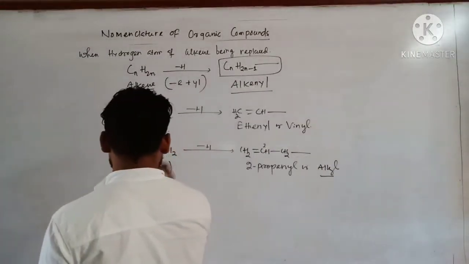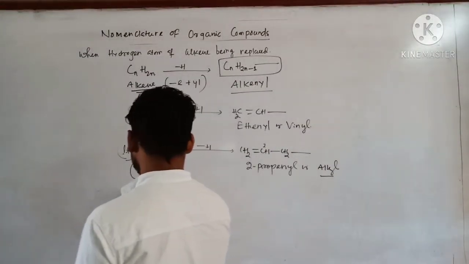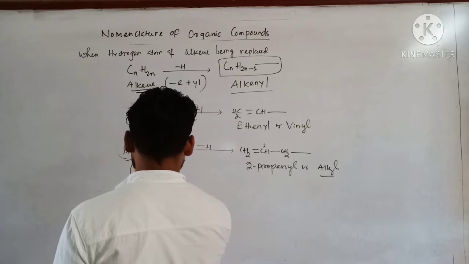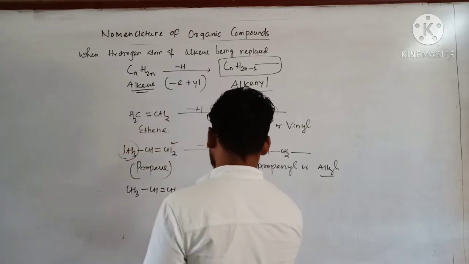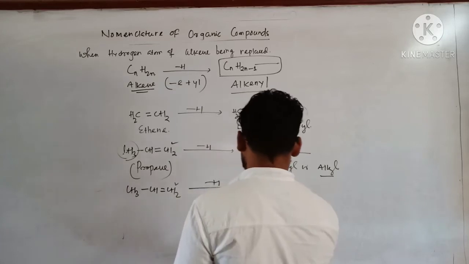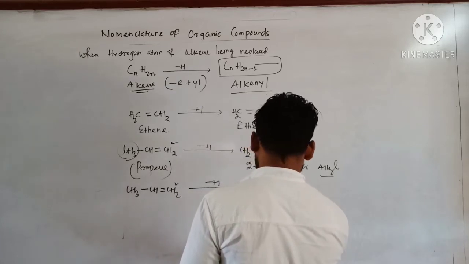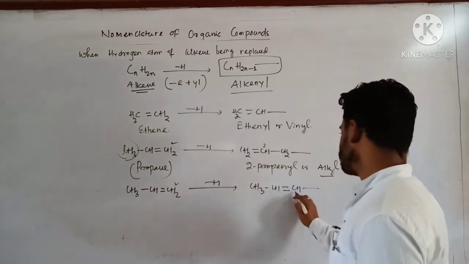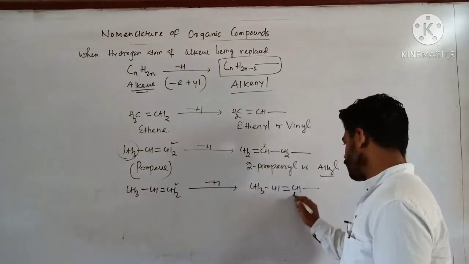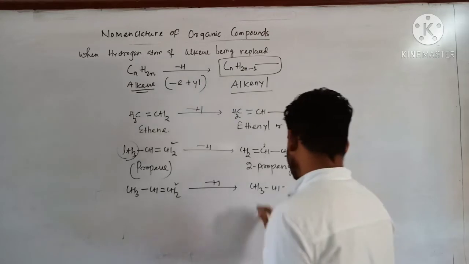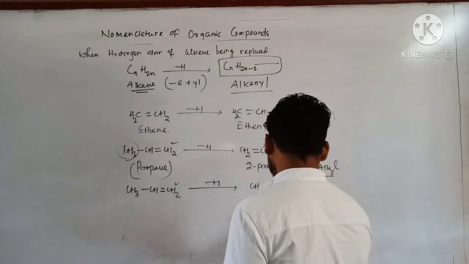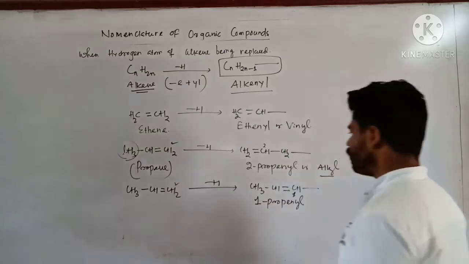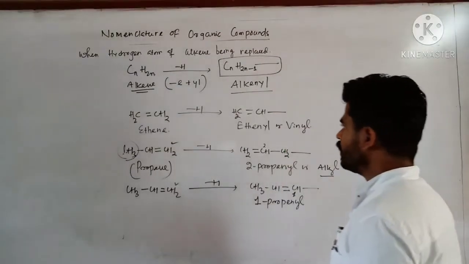Next, if I replace this hydrogen atom, you see CH3 CH double bond CH2. If I replace hydrogen from this one, it can be written as CH3 CH double bond CH, like this, and here the double bond is present, the carbon removed from number 1 carbon, so I can write over here 1-propenyl. Clear?